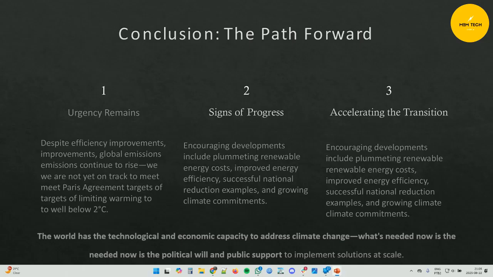Second, there are positive signs. Renewable energy is getting cheaper and more efficient, and some countries are already reducing emissions. And third, we have the technology and the resources to solve this problem. What we need now is strong political will and public support to make solutions happen at scale.